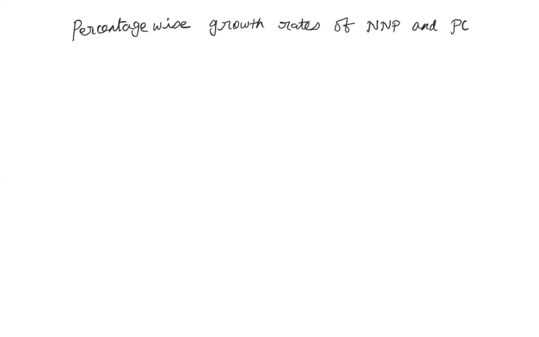So percentage wise, growth rates of NNP and per capita income.